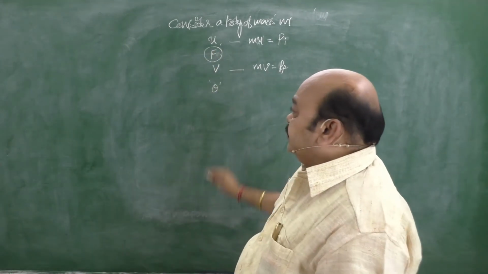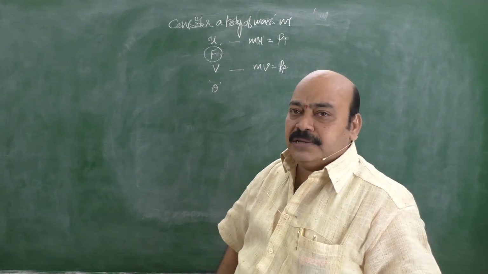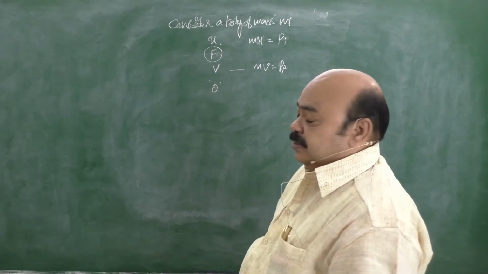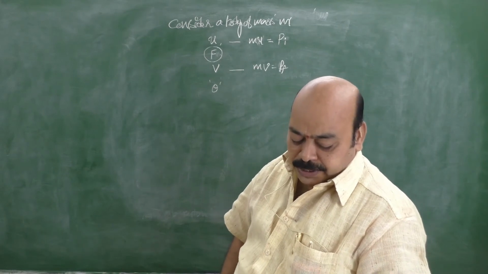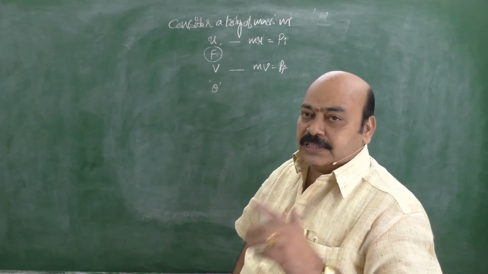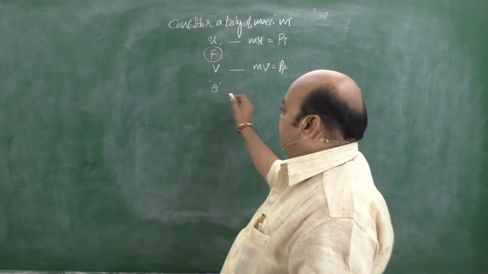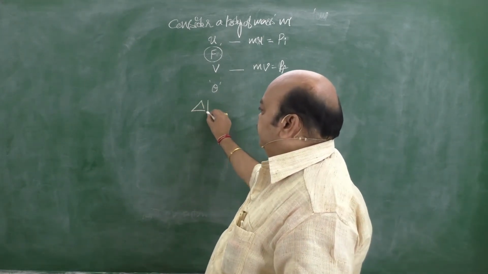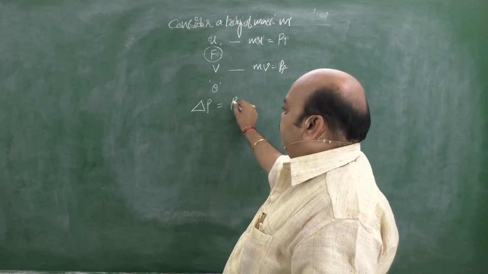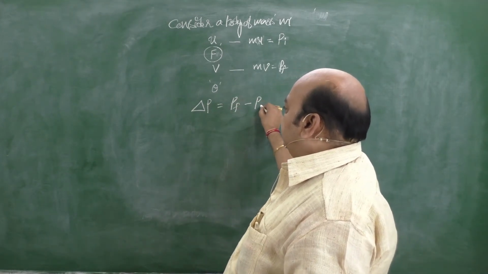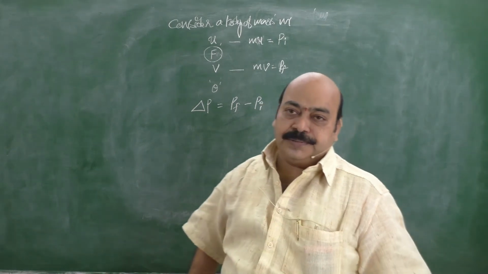In such cases, how do we calculate the change in momentum? Mind it, momentum is a vector quantity. That is why we have to find it along with the direction. Now, the change in momentum delta P is equal to P final minus P initial.